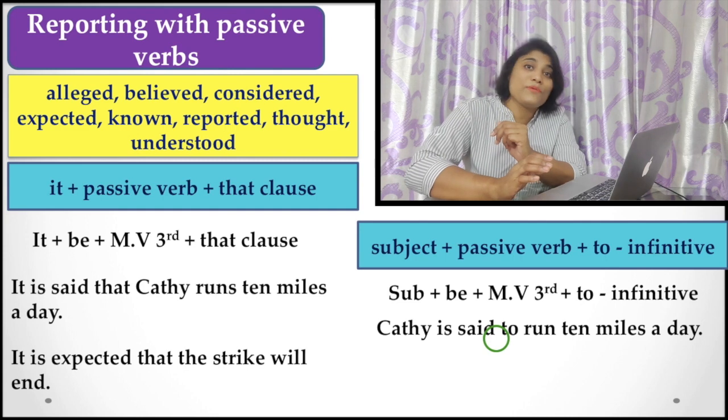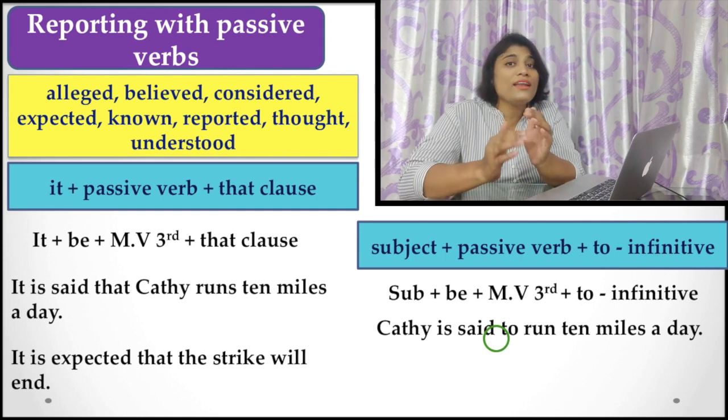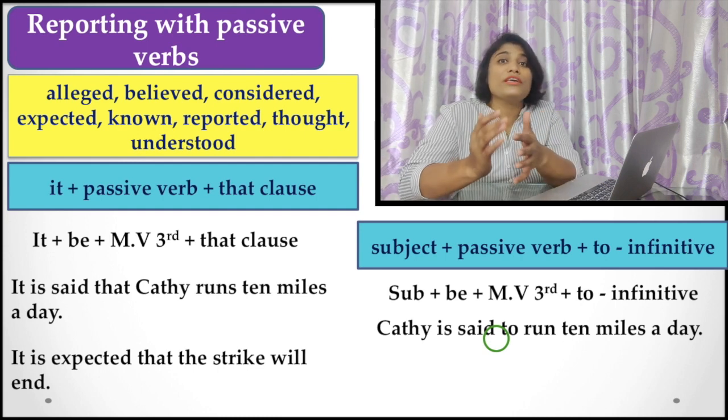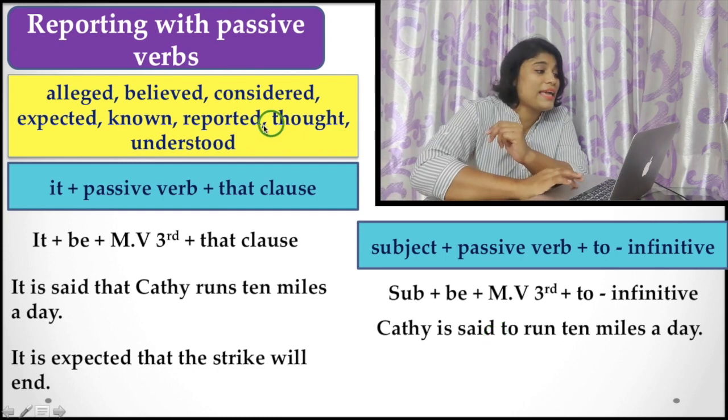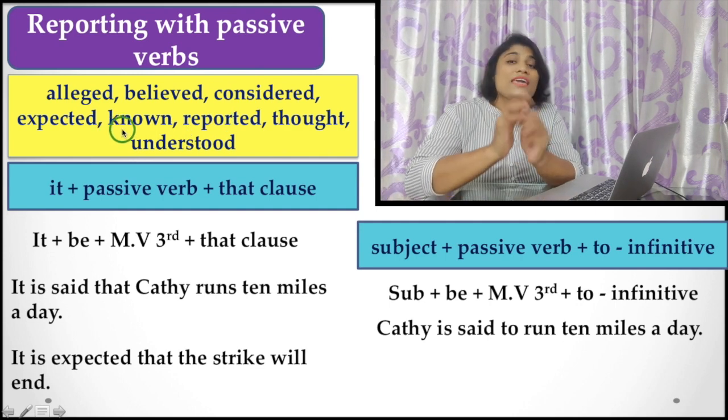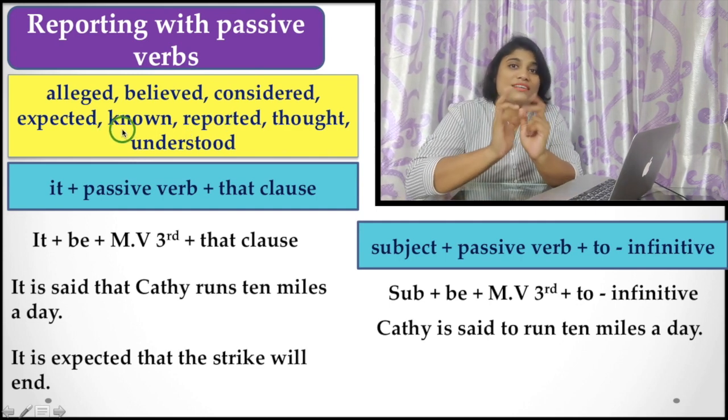You have to follow this when you are reporting with a passive verb, something like alleged, believed, considered, expected, known, etc. You have to follow two structures.